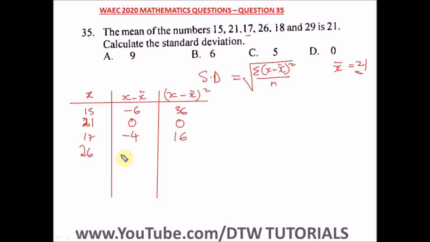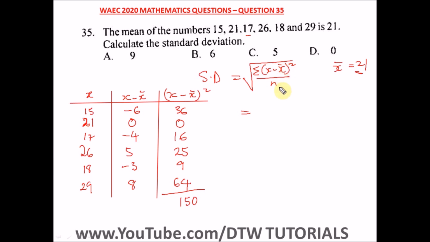26 minus 21, we're going to have 5. 5 squared is 25. Next is 18. 18 minus 21, we're going to have negative 3, and negative 3 squared is 9. The next number is 29. 29 minus 21, we're going to have 8. 8 squared is 64. So we're going to sum all this. Punch in your calculator, you're going to have 150 as a total sum.